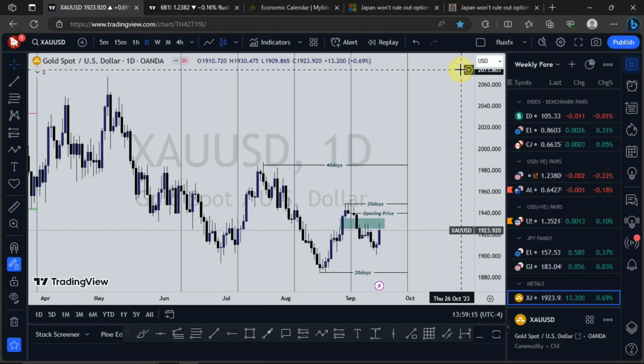Whatever you want to do on the market, just make sure that you apply proper risk management and you'll be good to go. So that is just that for the weekly market outlook.